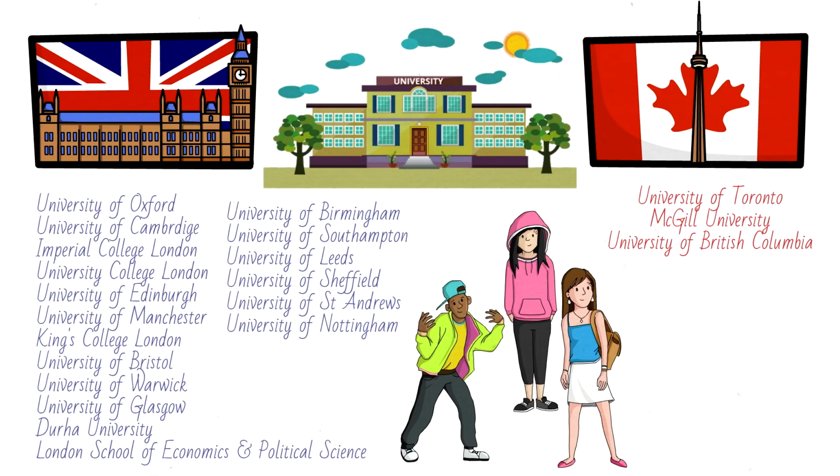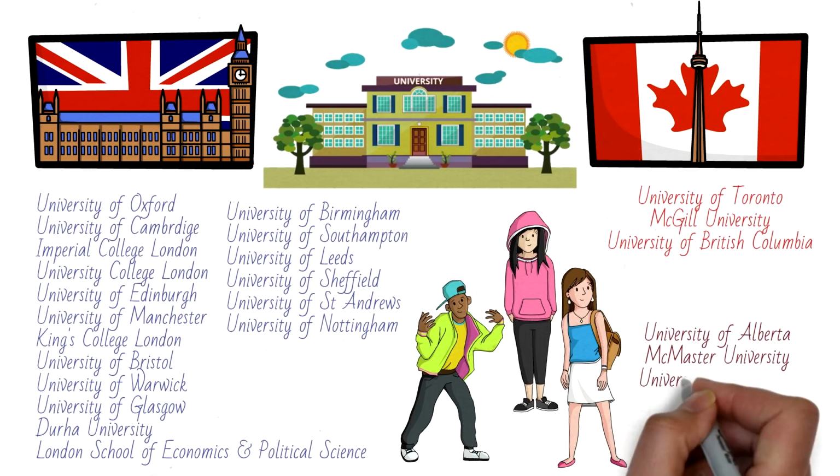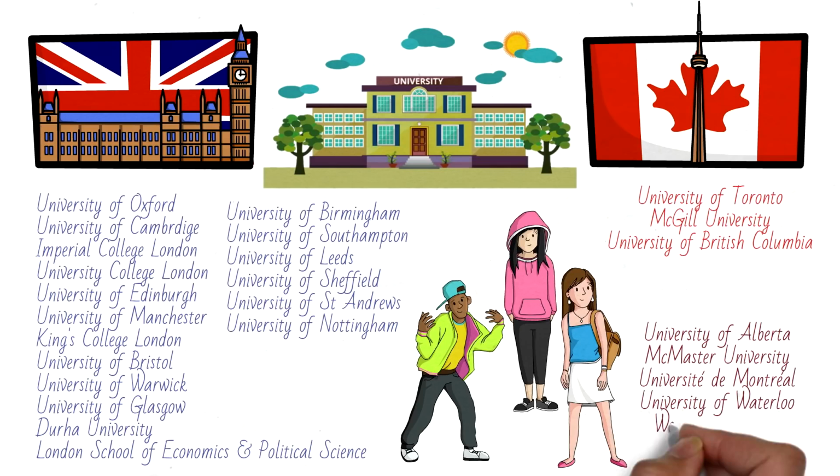Now these were the 3 which are there in the top 100, but in the top 200 there are a few other Canadian universities as well, and they are University of Alberta, McMaster University, Université de Montréal, and University of Waterloo. However, both the countries are world's leading study destinations and provide international quality of education. UK wins this battle because of the huge list of universities in the top 100.